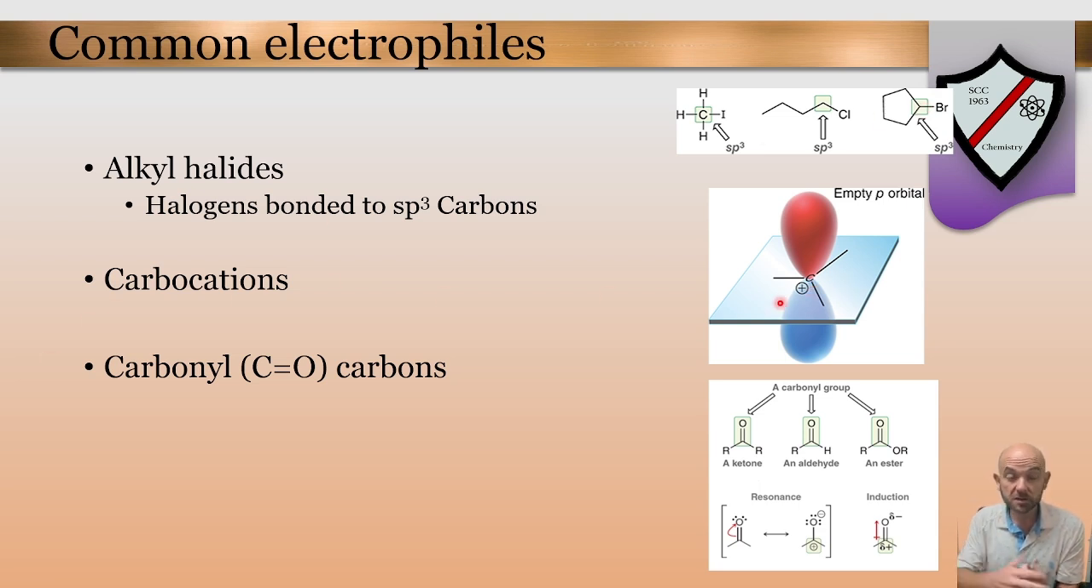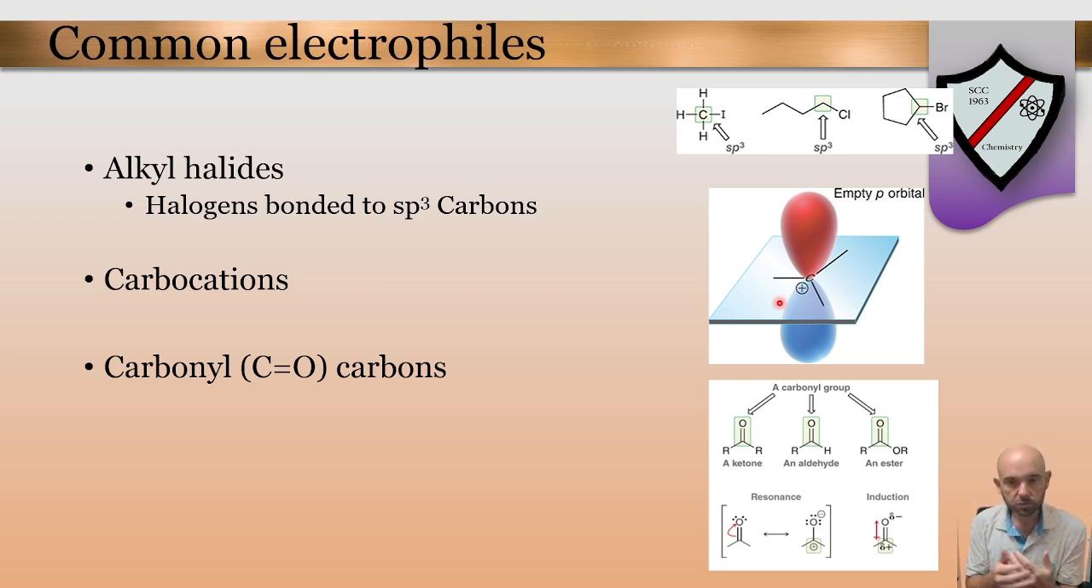Carbocations, carbons missing a bond altogether, I think it's pretty easy to see why that might be a good electrophile. They are looking hard for something to come in there, fill that empty orbital, fill that bond, and get that carbon back to octet rule status. So carbocations are great electrophiles.